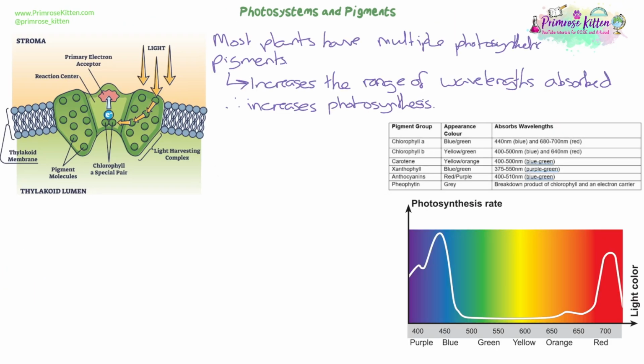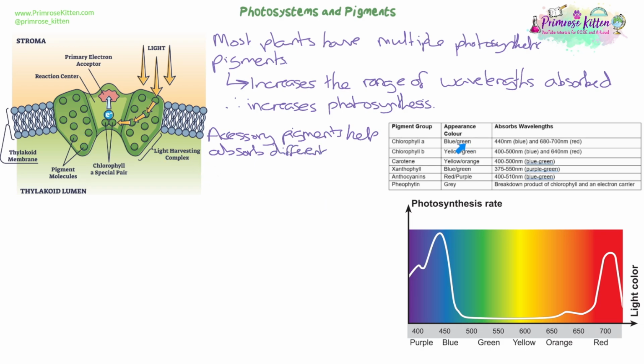Most plants actually have more pigments in them than just chlorophyll. So they have many photosynthetic pigments within the photosystems, within the thylakoid membrane in their chloroplast. And that's because that increases the range of wavelengths absorbed and therefore increases how much photosynthesis they can carry out. These accessory pigments are what we call them and listed in the table. And as we said, they are part of the photosystem that helps here to channel light down into the chlorophyll.